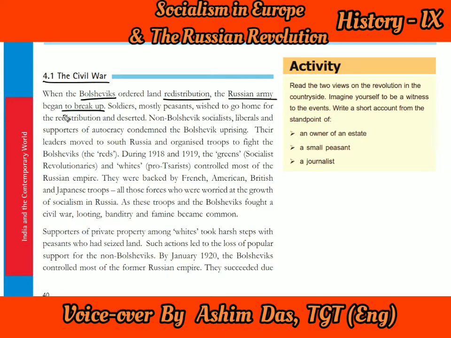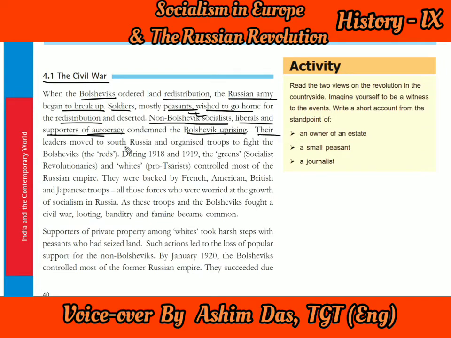Why? Because many soldiers who had joined the army were actually peasants. Mostly they were peasants and farmers, but they actually had to go to fight in the war. They said that when we are getting the land, they wished to go back home for the redistribution, and they deserted the army. Non-Bolshevik socialists, liberals and the supporters of autocracy condemned and criticized the Bolshevik uprising. They said that it is not good for the country, and this uprising is going to harm the country.